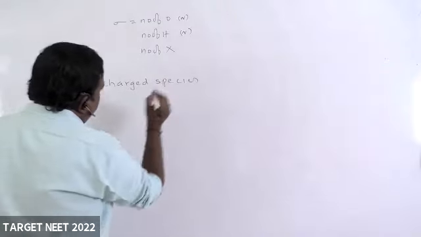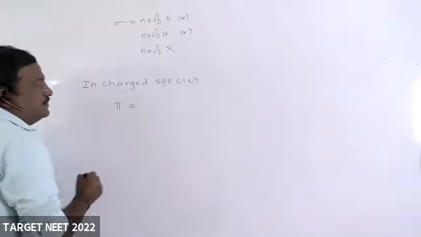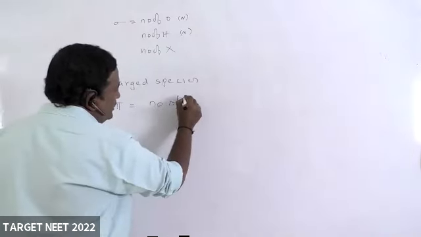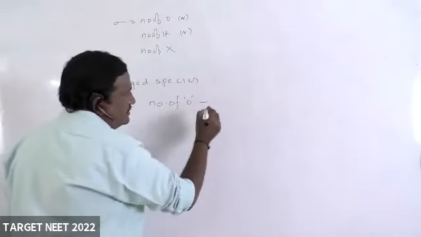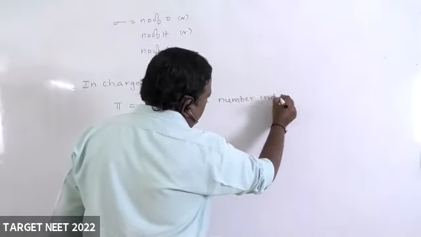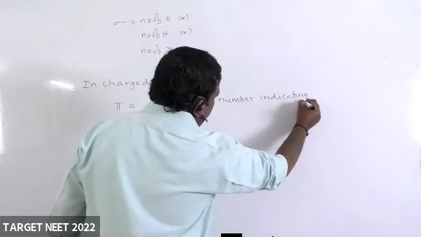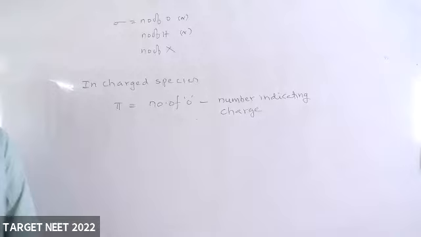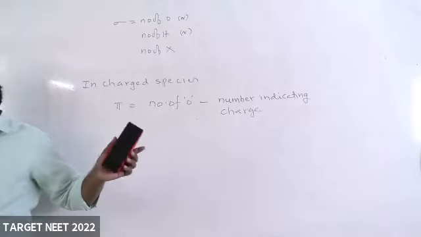Charged species. Pi bonds equal to number of oxygen atoms minus only the number indicating charge. I think it is visible to you.